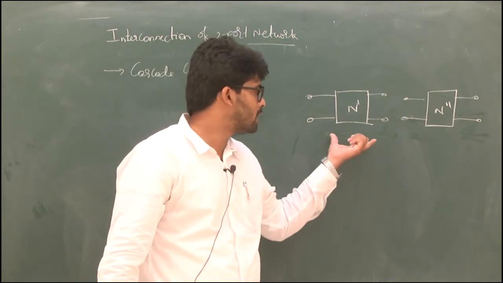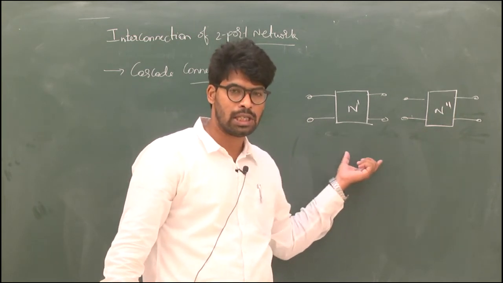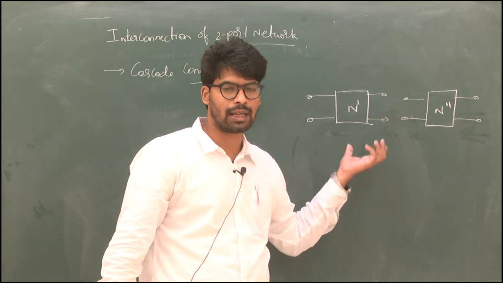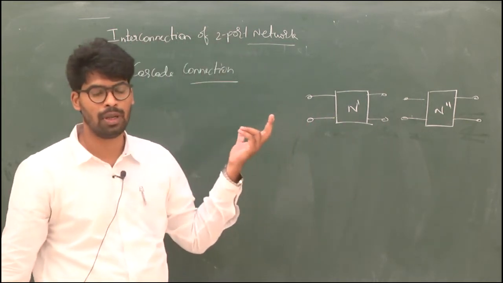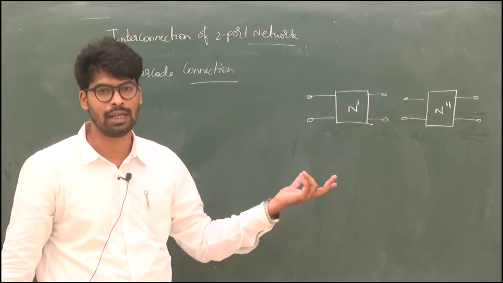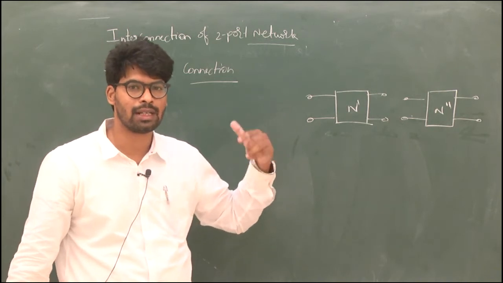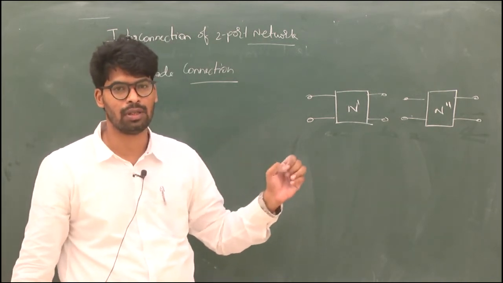This is one system, and this is another system. Each individual system's characteristics are different, so the two characteristics are cascaded. Cascading is different from series, and many people get confused. In series, equal current will flow, but in cascading, different currents will flow. That is the major difference you need to understand.